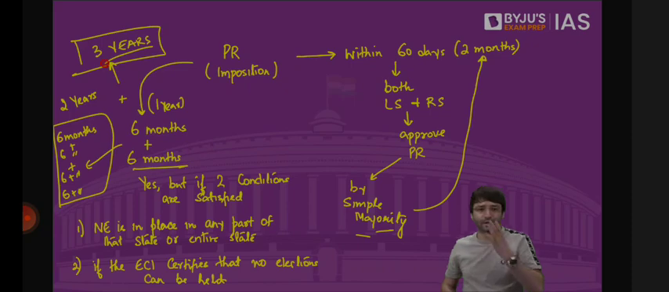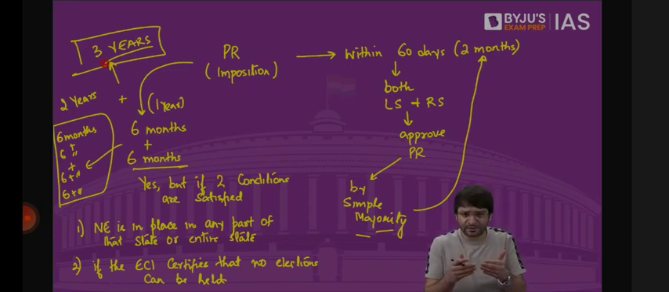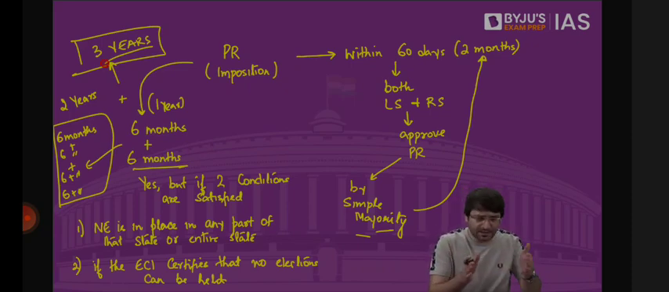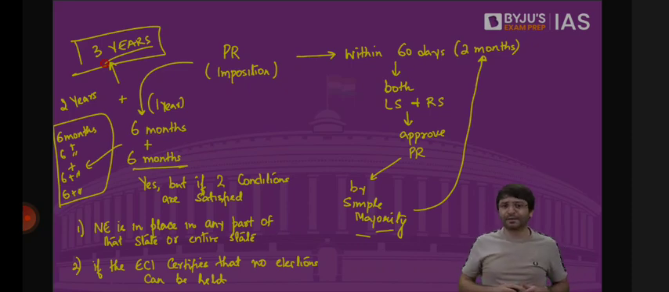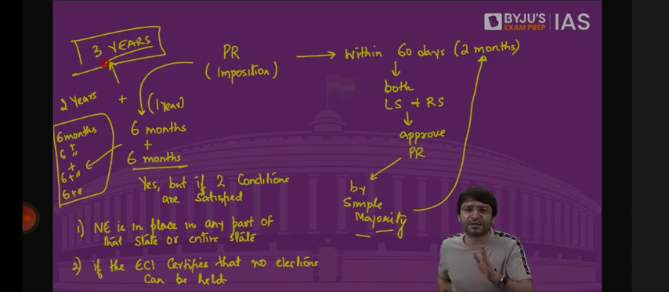If president's rule is imposed today, then within 60 days, both Lok Sabha and Rajya Sabha will have to pass a resolution by simple majority of the members present and voting. If it is approved by both houses of the parliament, president's rule continues for 6 months. Can it be extended further? Yes. Get the approval of the parliament again by simple majority. President's rule can be extended for 6 more months. That means a total of 1 year. Can president's rule in a state be extended beyond 1 year? Yes, but only and only if one of these two conditions is satisfied.